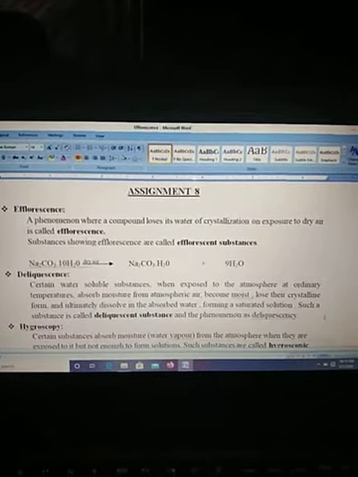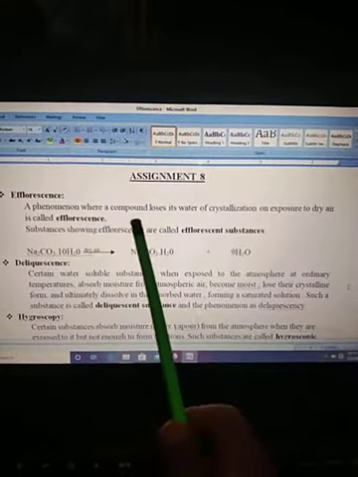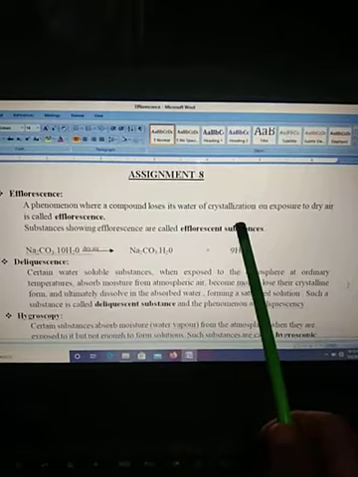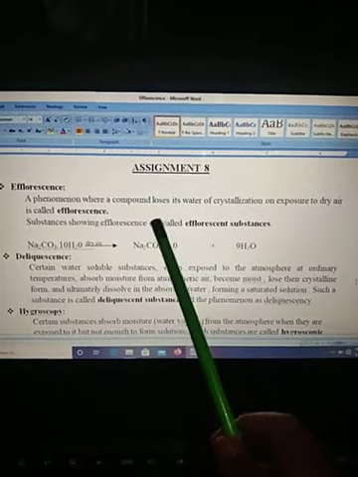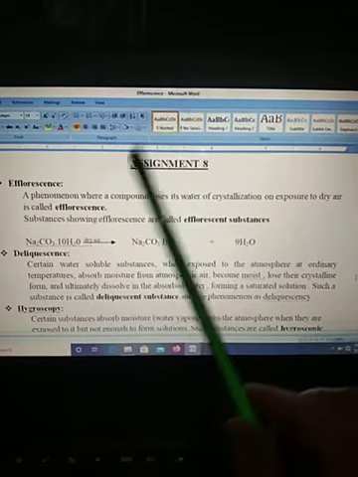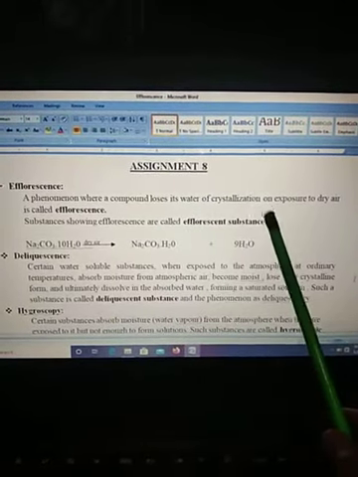What is it? It is a phenomenon where a compound loses its water of crystallization on exposure to dry air; it is called efflorescence. So in this process, a compound loses its water of crystallization.